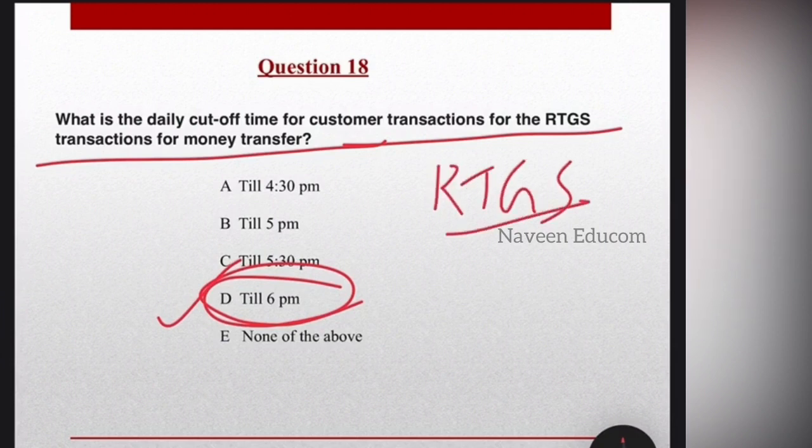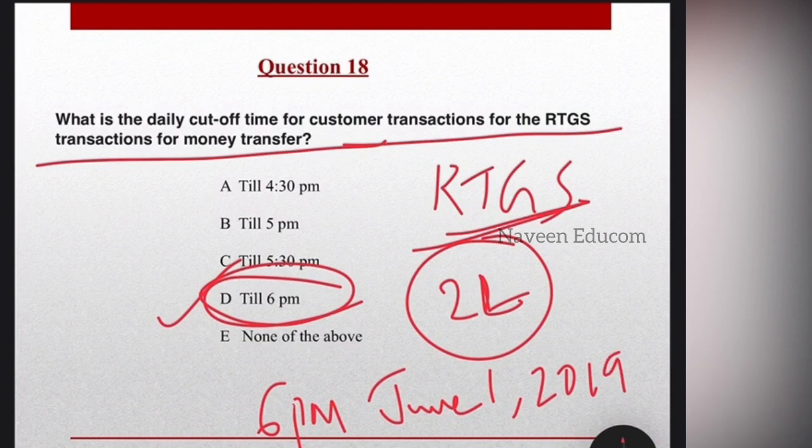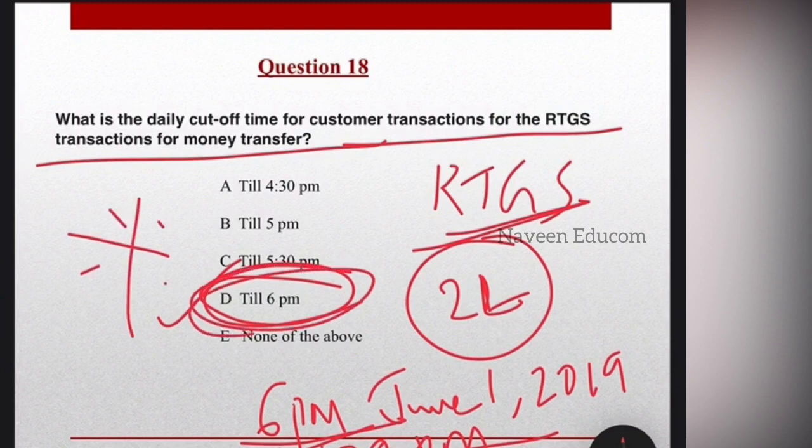The real time gross settlement transactions are carried out in order to transfer funds on a real time basis. The minimum amount that can be transferred through this mechanism is rupees 2 lakhs, whereas there is no maximum limit for the RTGS fund transfer mechanism. The RBI has increased the daily cutoff time for RTGS for customers to 6 p.m. from June 1, 2019. This date is very important, students. Kindly note it. And the earlier cutoff time was 4:30 p.m. It has changed to 6 p.m. So this is very important, and we have already got the answer. It is till 6 p.m. Okay. So let's go to the next question.